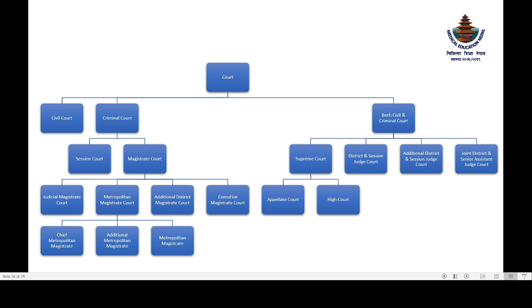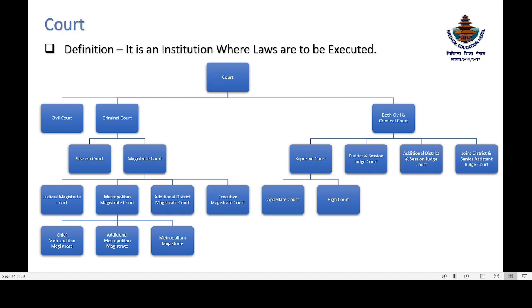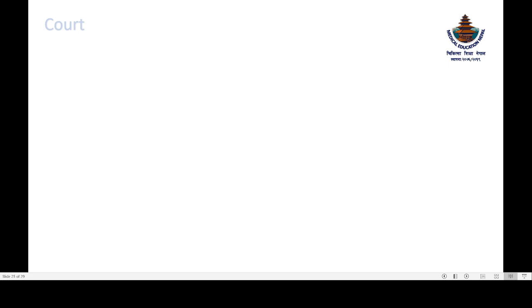In the case of both civil and criminal courts, there is the Supreme Court, which has two branches, two divisions: appellate division and high court division. And then another is the district and session judge court, additional district and session judge court, joint district and senior assistant judge court. Now, what is a court? It is an institution where laws are to be executed.